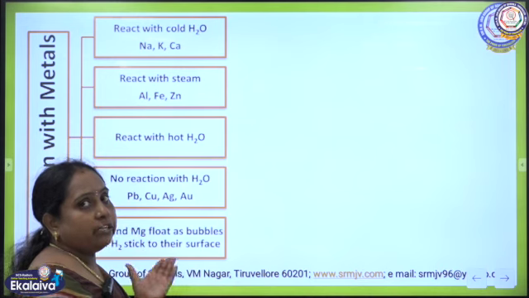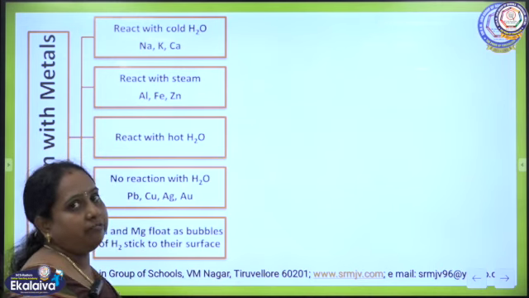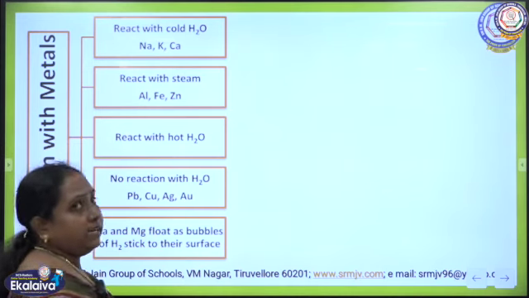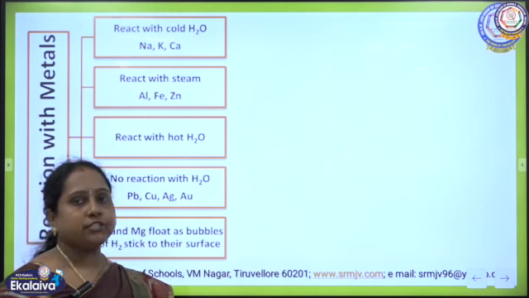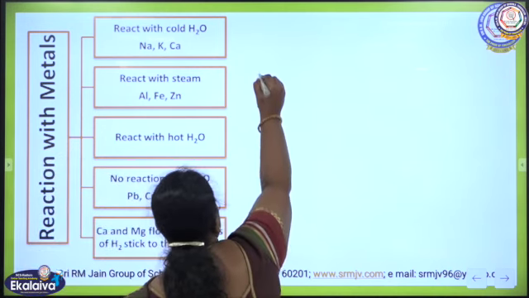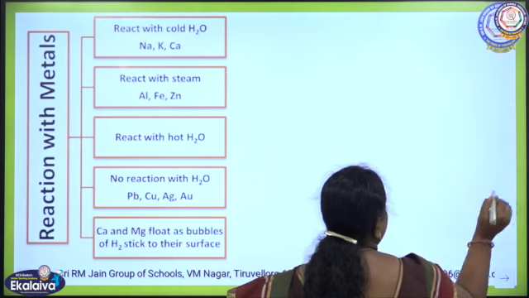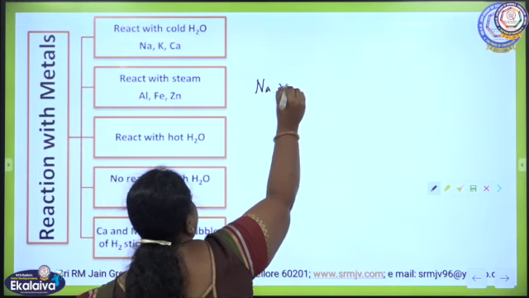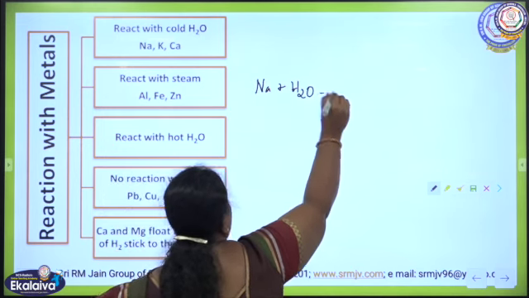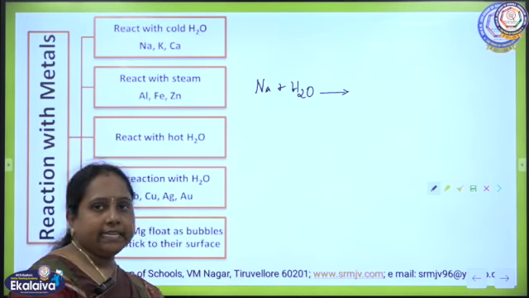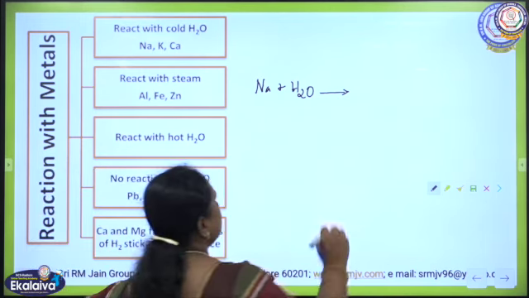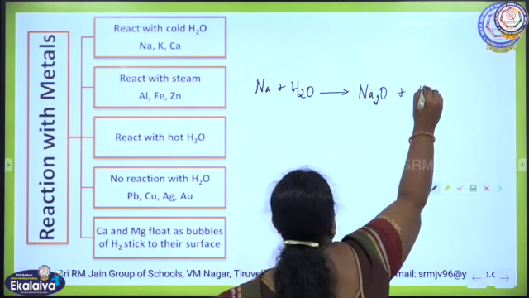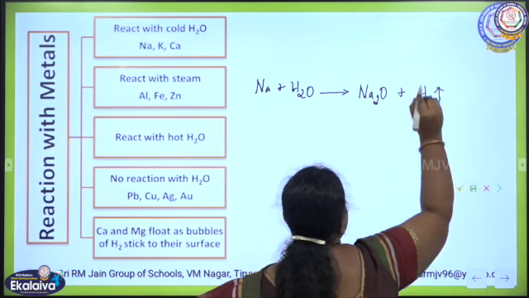So this chart will give you an idea about the reaction of metals with water. So how water can react with the metals and produce compounds. For example, let us take sodium. When sodium is treated with water, as it is highly reactive, it will readily react with cold water and produce sodium oxide, and hydrogen gas will be liberated as a result.